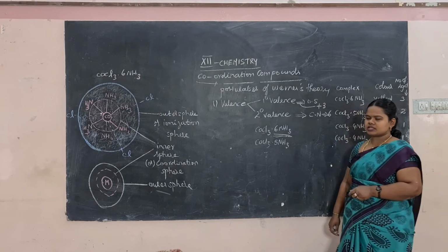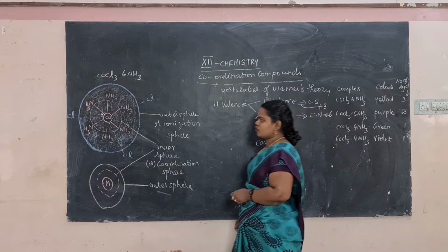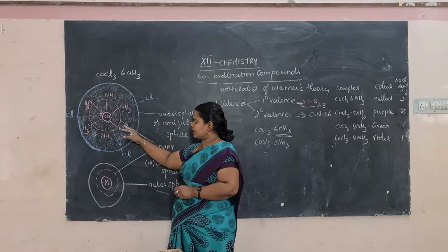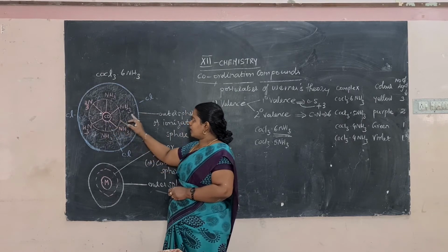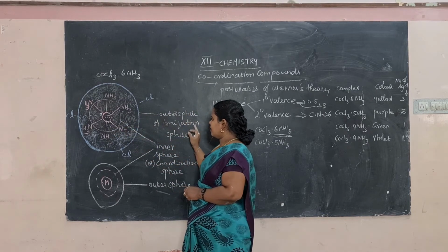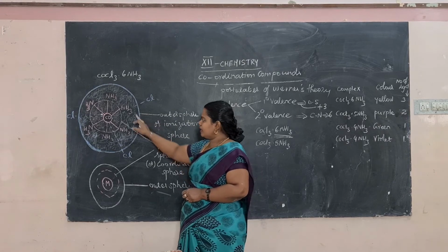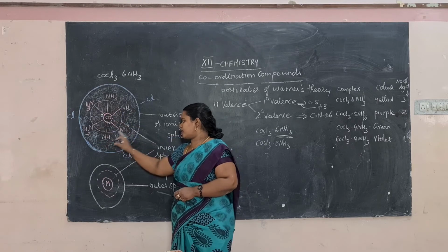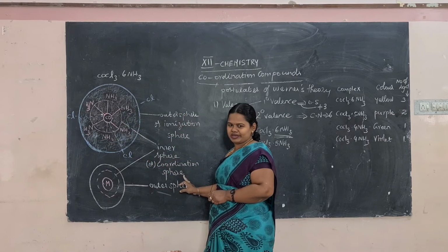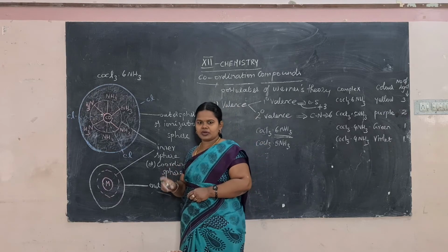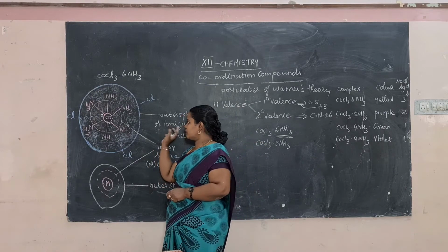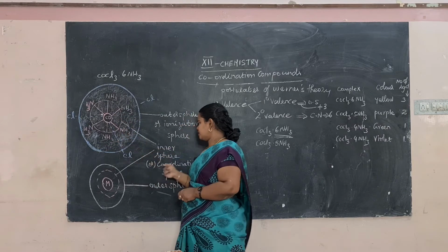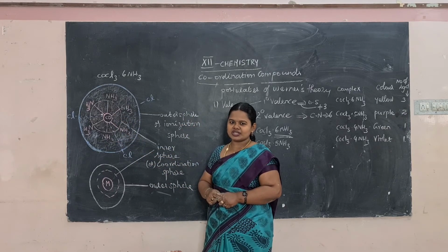Then the fourth postulate: the coordination compound consists of 2 spheres. The outer sphere is known as the ionization sphere, and the inner sphere is known as the coordination sphere. So a coordination compound has 2 parts: one is the outer sphere or ionization sphere, and the inner part is known as the inner sphere or coordination sphere.